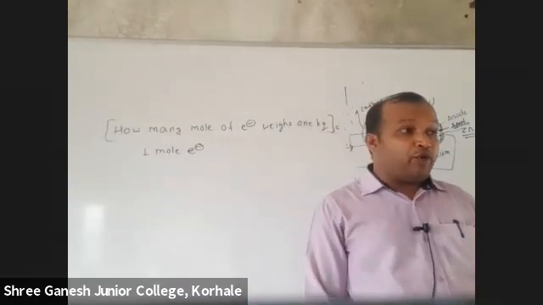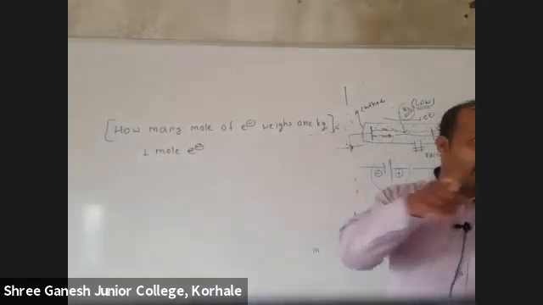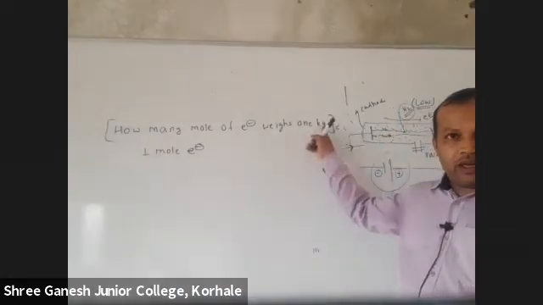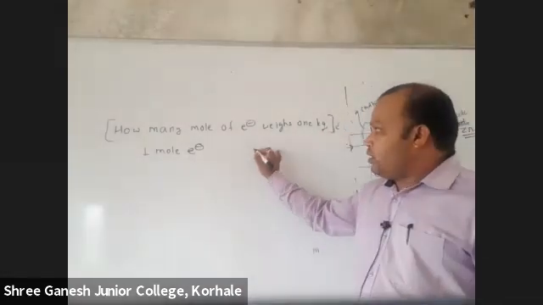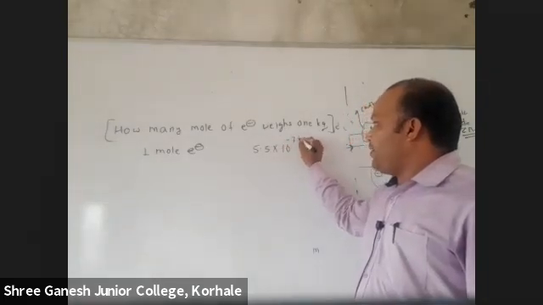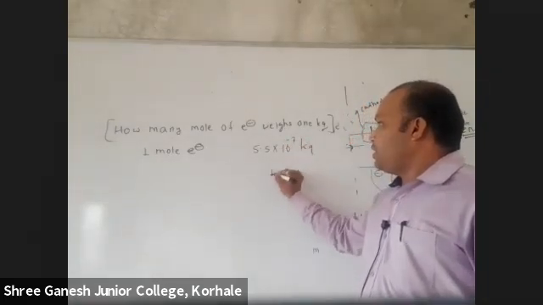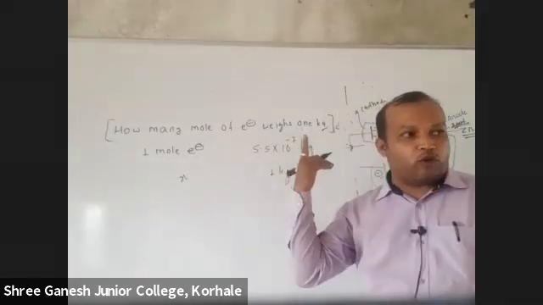It is 5.5 into 10 raised to minus 7, because I want it in kg. Actually in gram it is different, but I want it in kg, so it is 5.5 into 10 raised to minus 7 kg. Then 1 kg will get moles.